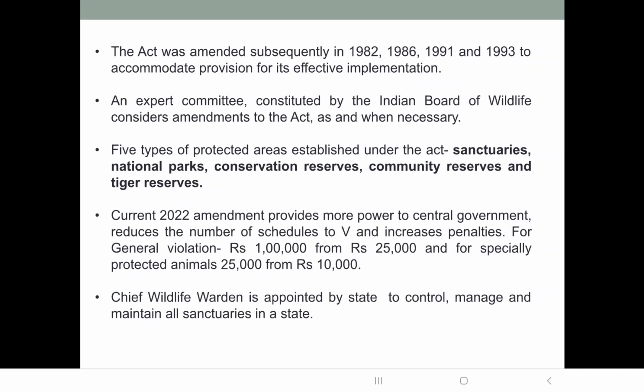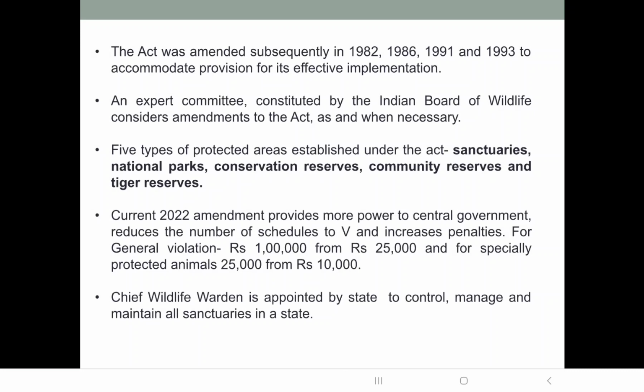Then we discussed another protected area, community reserves. If the state government wants to declare any private or community land as a community reserve, it consults the local community or that individual, and they volunteer to conserve the wildlife in the area.